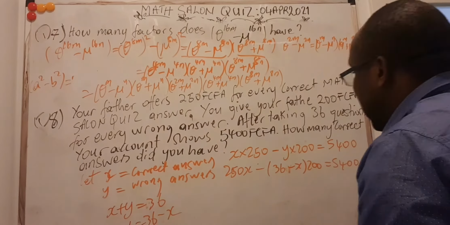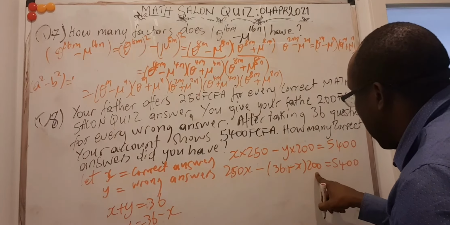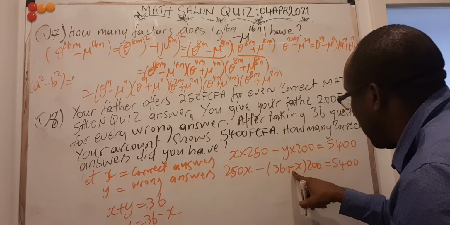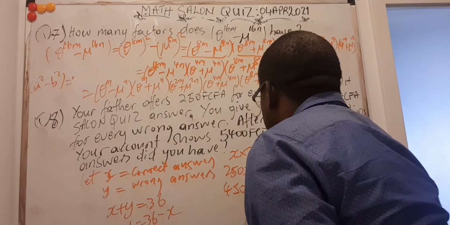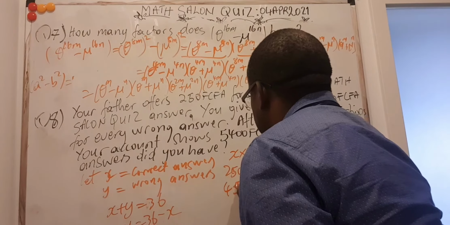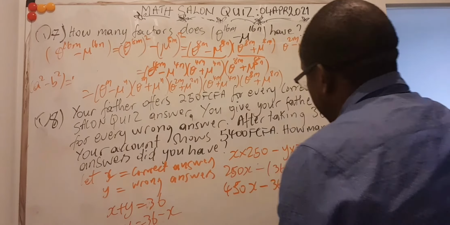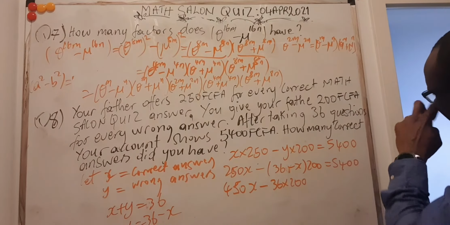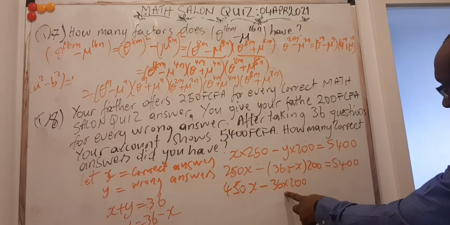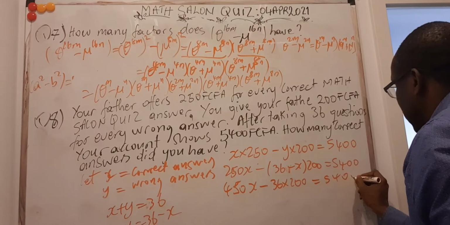If you arrange this properly, this minus here becomes minus 36, and you multiply by that, and this minus changes to plus. So I get 200X, adding to this one gives me 450X minus 36 times 200. If you do that, you just get 7,200 here, and that's going to give you 5,400.